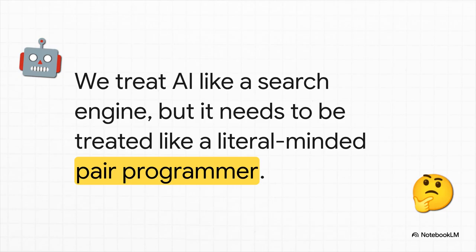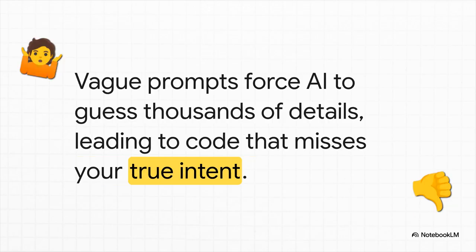We've gotten so used to treating AI like a search engine, just throwing vague ideas at it. But we need to start treating it like a very, very literal-minded pair programmer. It's fantastic at spotting patterns, but it absolutely cannot read your mind. Think about it. When you give a vague prompt like add photo sharing to my app, you're forcing the model to guess at thousands of little details you never mentioned. It'll make some decent assumptions for sure, but a lot of those guesses are going to be wrong. And that creates this huge gap between what you wanted and what you actually got.